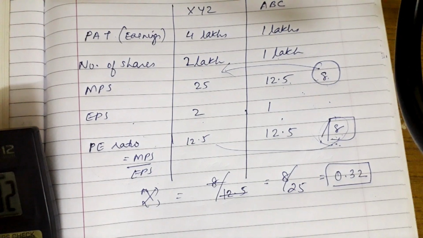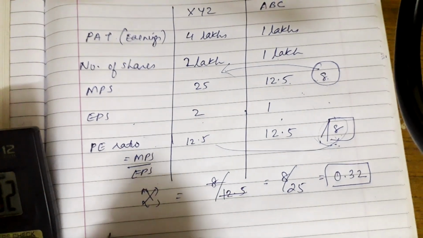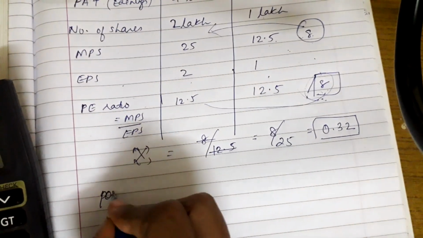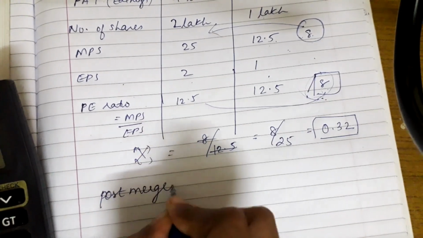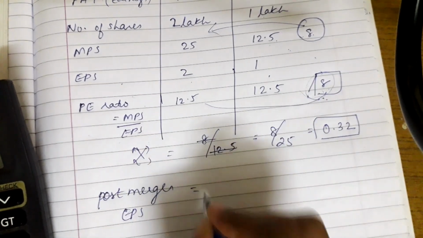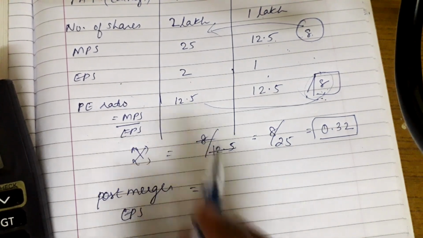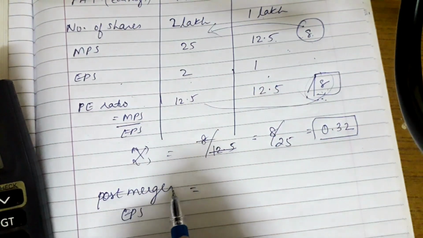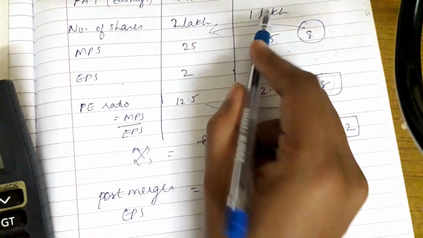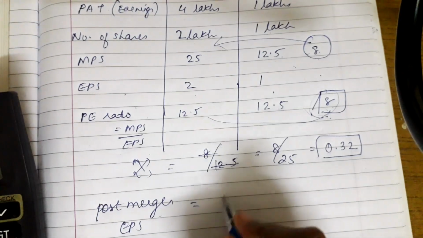Now what they are asking is, what will be the post-merger EPS? As we have been doing this for the last 4-5 questions, it becomes easy, it becomes repetitive. The post-merger earnings would be 4 lakh plus 1 lakh, that would be 5 lakh.